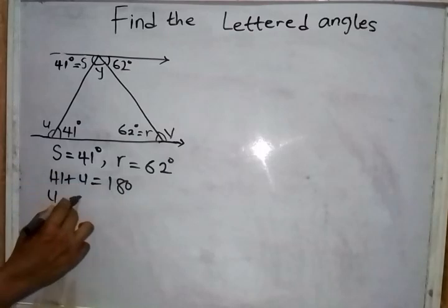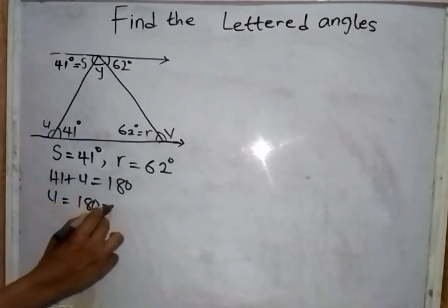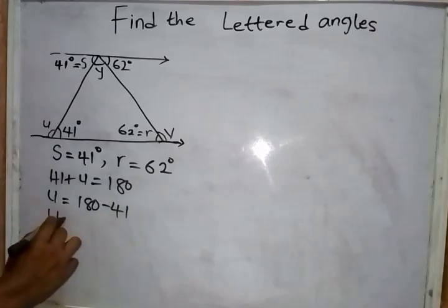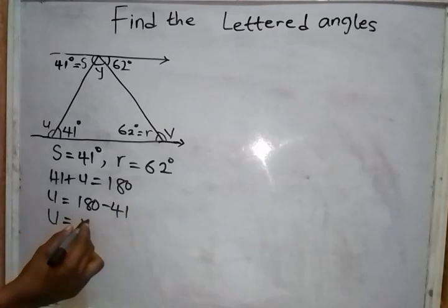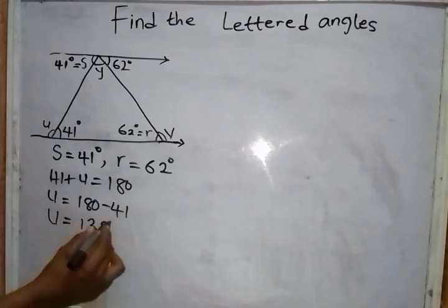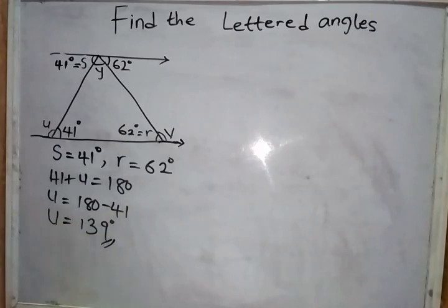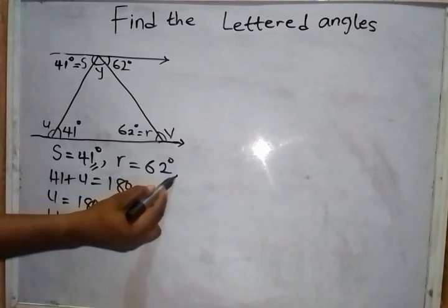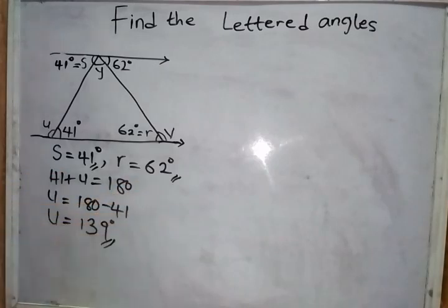U equals to 180 minus 41, which should give us U is equals to 139 degrees. Now we have found our angle S, our angle R, and our angle U.